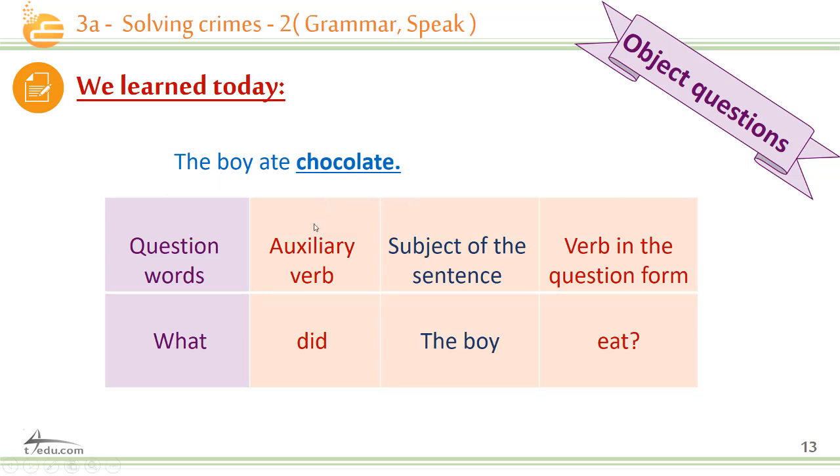Now we're going to speak about object questions. Okay, the boy ate chocolate. So question words are what? Okay, and the auxiliary verb used is did, because we have the verb in the past tense. And the subject of the sentence is the boy. What did the boy eat? Very good.